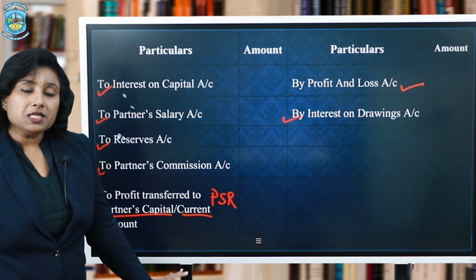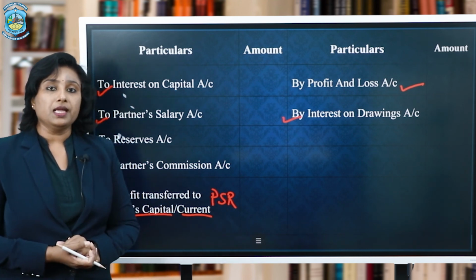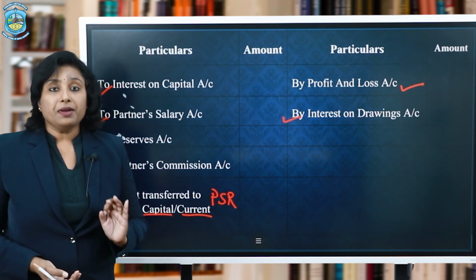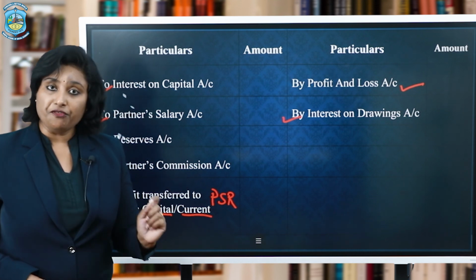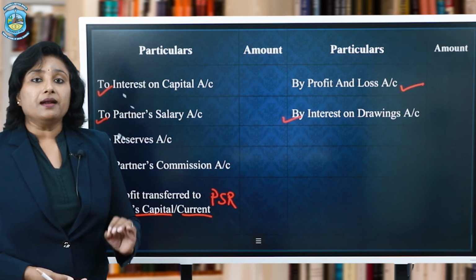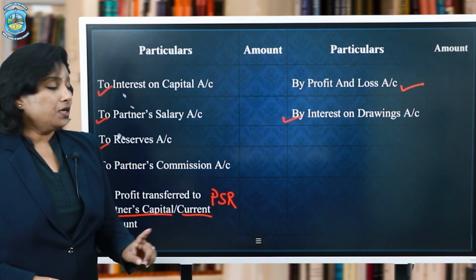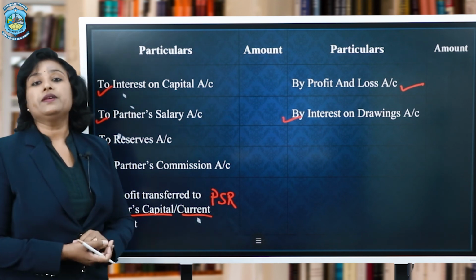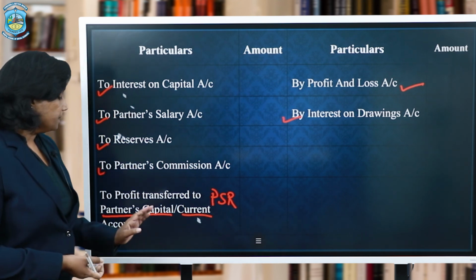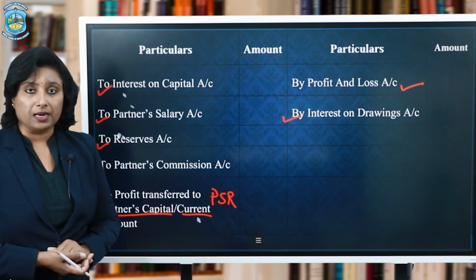Now, whether it will be transferred to capital account or current account depends on one condition, that is whether the partners are maintaining their capital as a fixed capital or as a fluctuating capital. If they are adopting the fixed capital method, then it will be transferred to the current account. But if it is a fluctuating capital account, then it will be transferred to the capital account, that is to the respective partner's capital account.